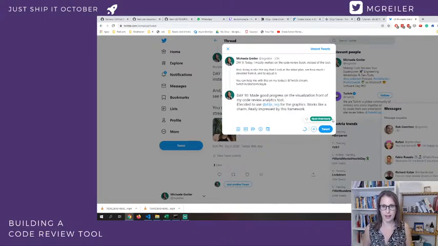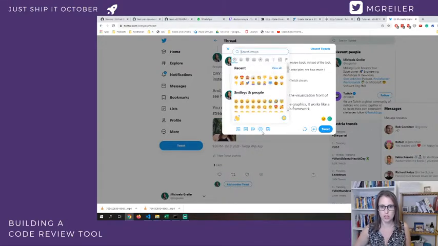Let's say we have enough space, right? I decided to use D3.js for the graphics. It works like a charm. I'm really impressed by this framework. And then some emojis here and there.